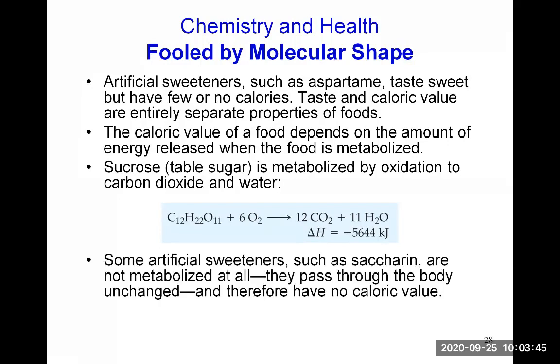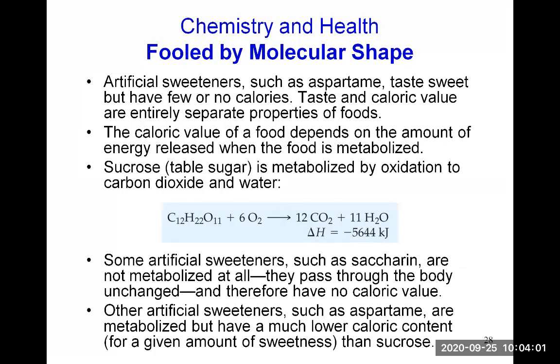Some artificial sweeteners, such as saccharin, are not metabolized at all. They pass through the body unchanged and therefore have no caloric value, right? They are not digested, they are just expelled. Other artificial sweeteners, such as aspartame, are metabolized but have a much lower caloric content for a given amount of sweetness than sucrose. So it is broken down, but it gives much less energy than sucrose.